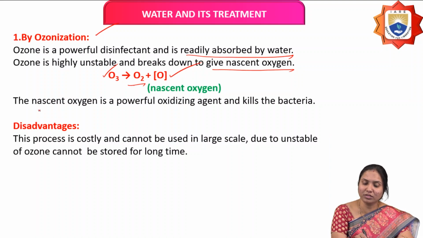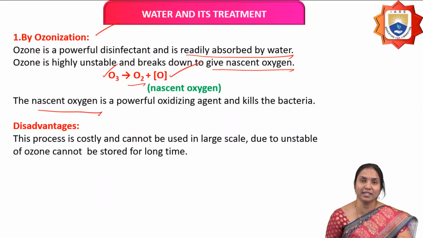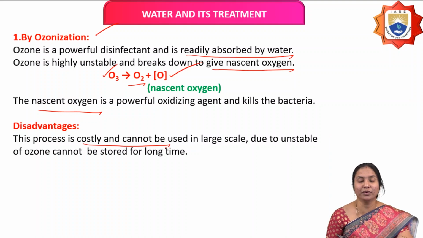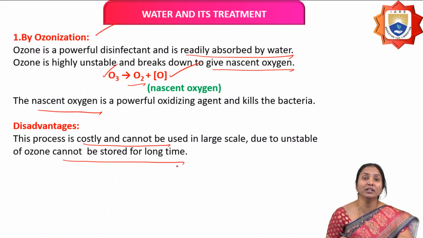This nascent oxygen is a powerful oxidizing agent, and reacts with bacteria and kills the bacteria. But what is the disadvantage? This process is costly and cannot be used on a large scale because ozone is unstable and cannot be stored for a long time. This is the main disadvantage of ozonization.